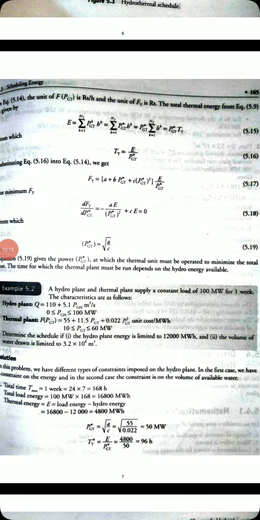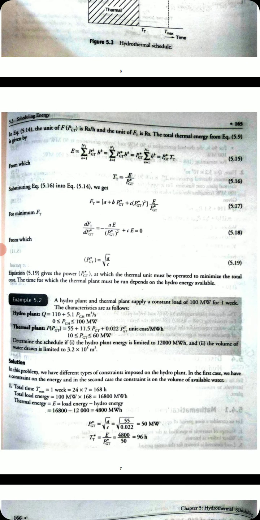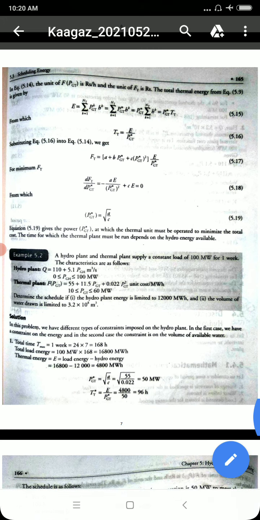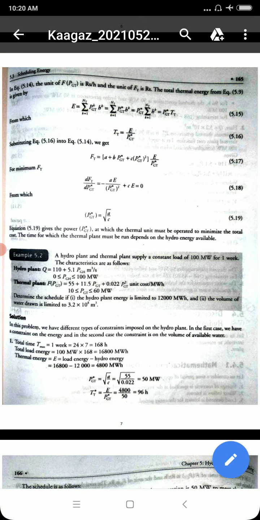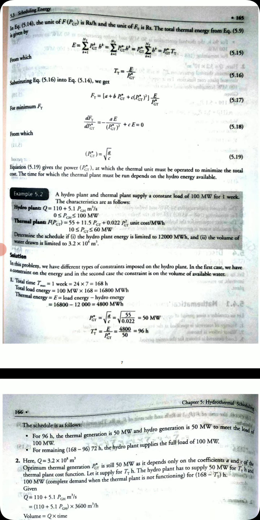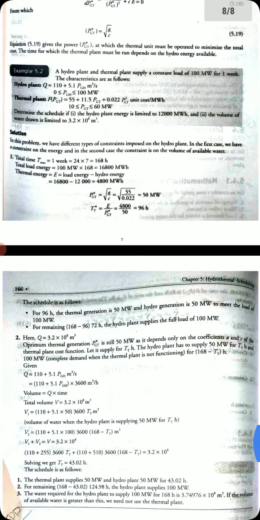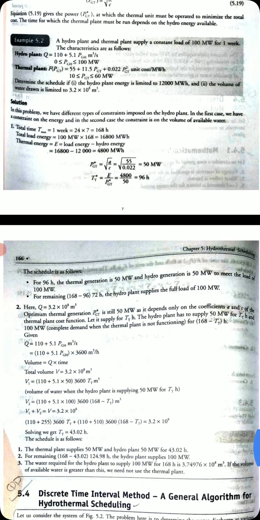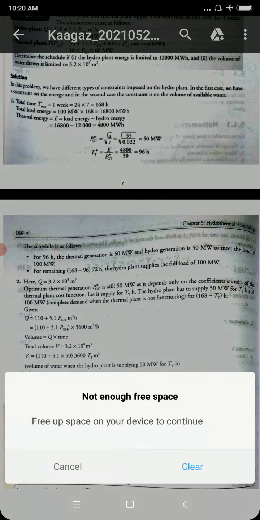One problem is given on this, with the hydro plant and the thermal plant supplying a constant load of 100 megawatt for 1 week. The characteristics are given for hydro plants and thermal plants, and PGT is within a limit of 10 to 60 megawatt. Determine the schedule if the hydro plant energy is limited to 12,000 megawatt hour and the volume of water drawn is limited to 3.2 into 10 raised to 8 meter cube. With these data, the things are substituted and the solution is taken. Anyhow, you solve this problem on your own.